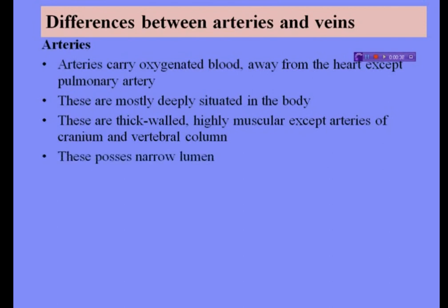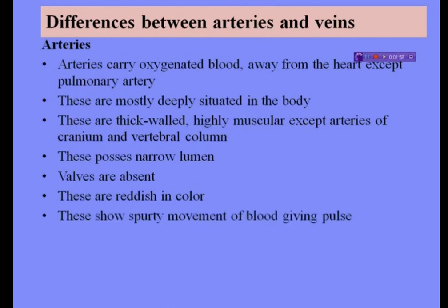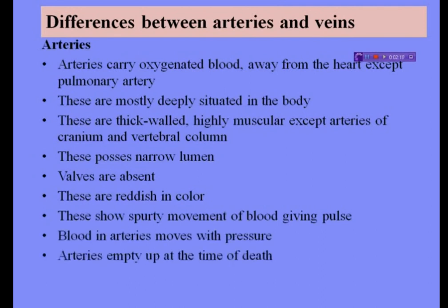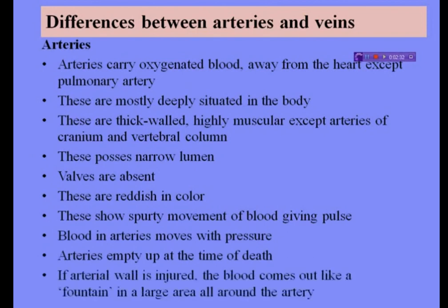Arteries are thick-walled and highly muscular, except arteries of the cranium and vertebral column. Arteries possess a narrow lumen and valves are almost absent in arteries, and the blood of arteries is red in color because arteries possess purified blood. These show spurty movement of blood, giving pulse. Arteries empty at the time of death.